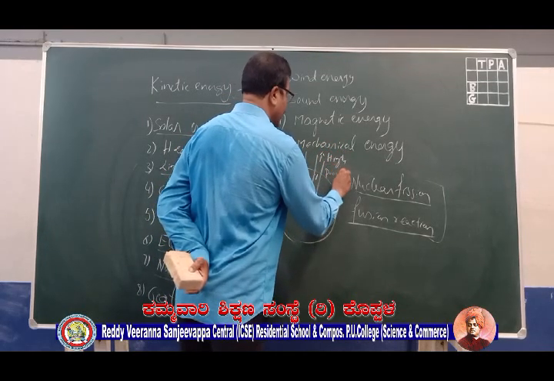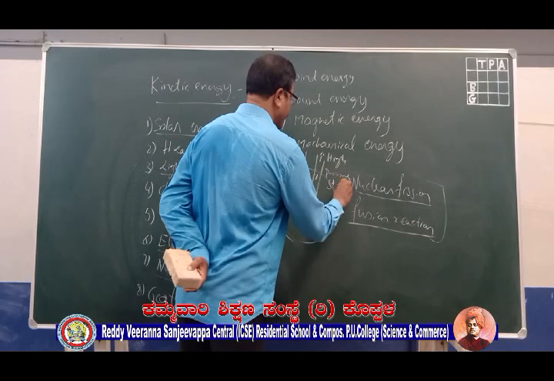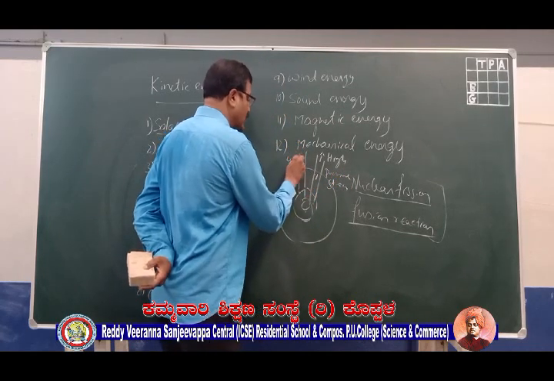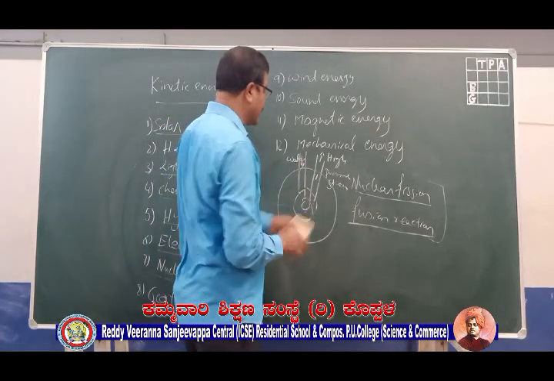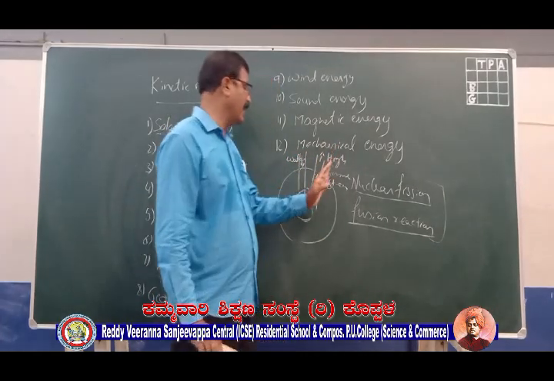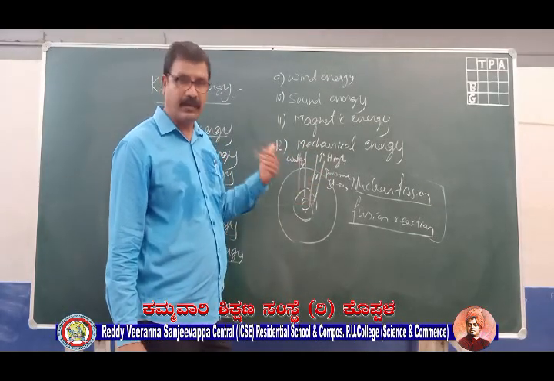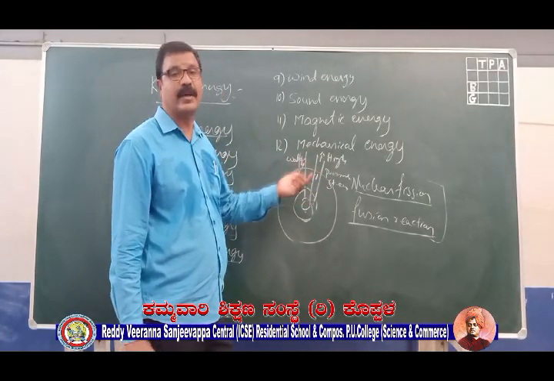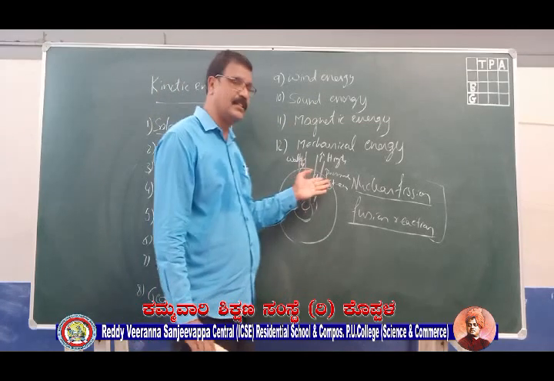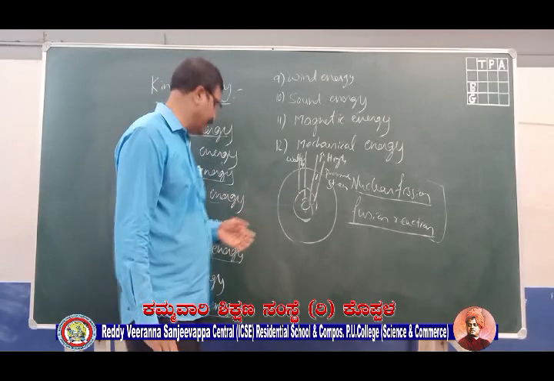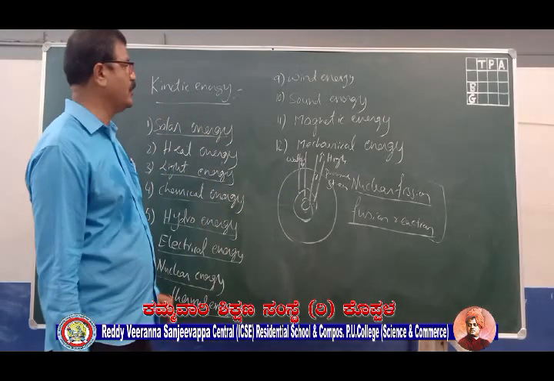This heat energy can be used to convert the water to high pressure steam, and this high pressure steam can be made to work, or you can convert it to electrical energy, which is once again a very clean form of energy. Okay, this is your geothermal energy.